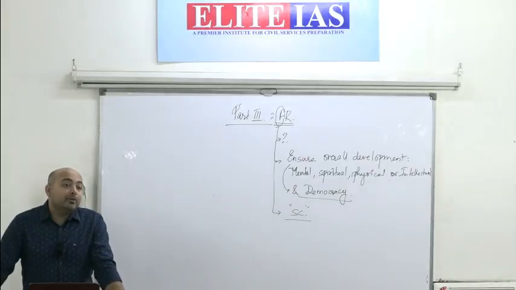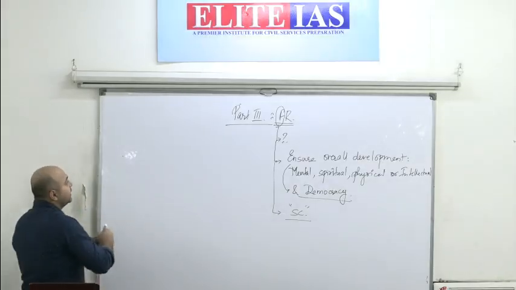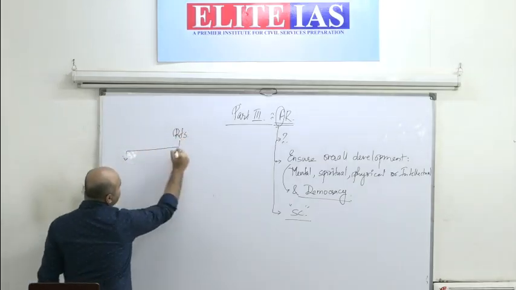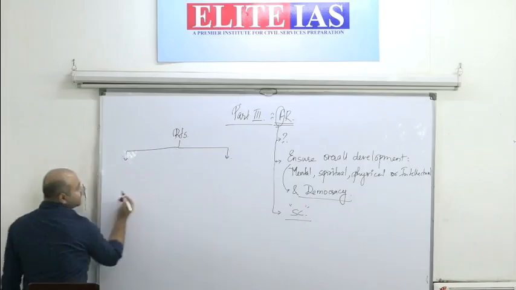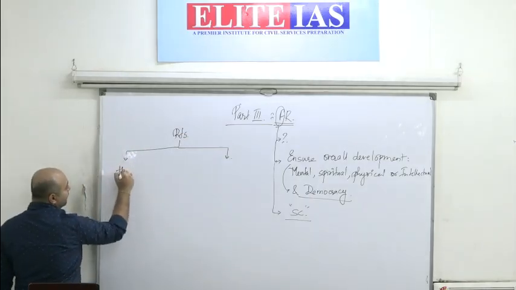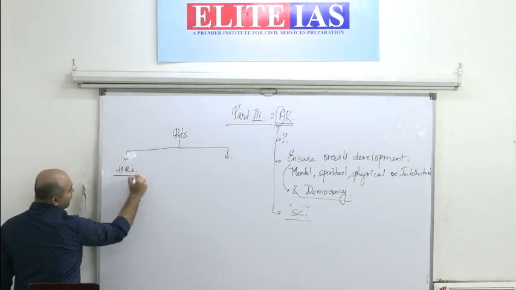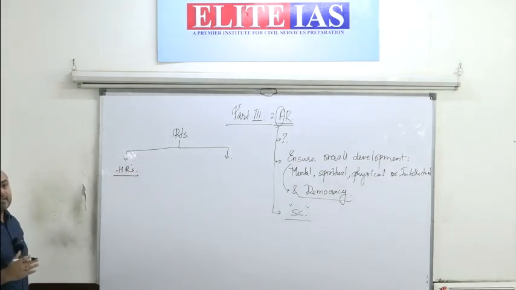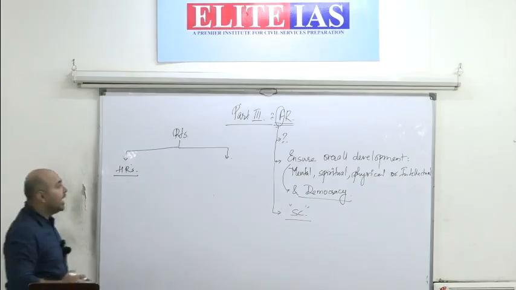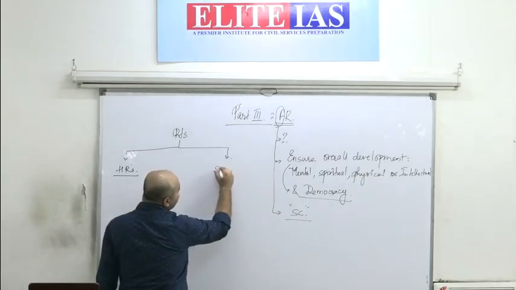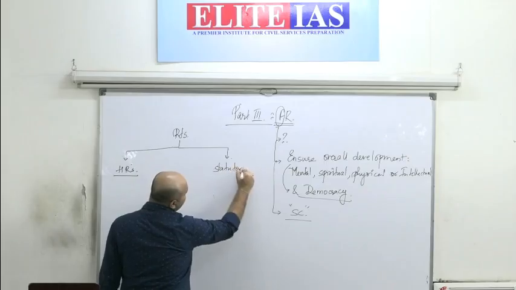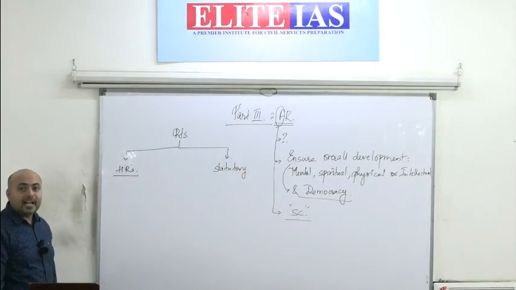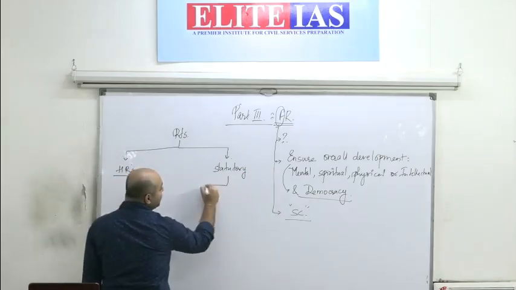So whenever we talk about rights, they can be classified into these. There are some human rights that we have, and there are some statutory rights. Statutory rights can also be further classified into two.